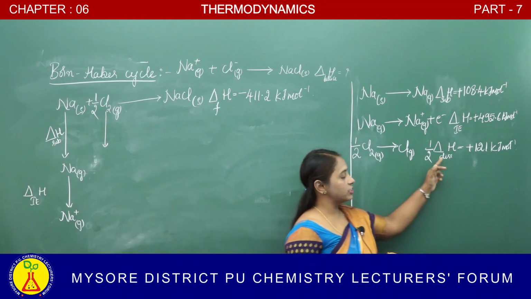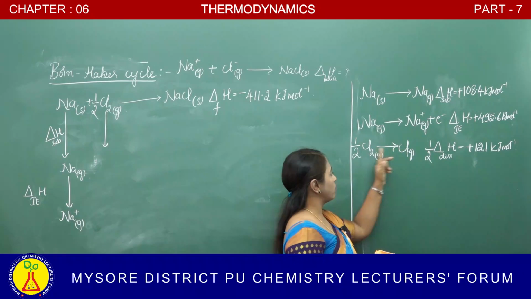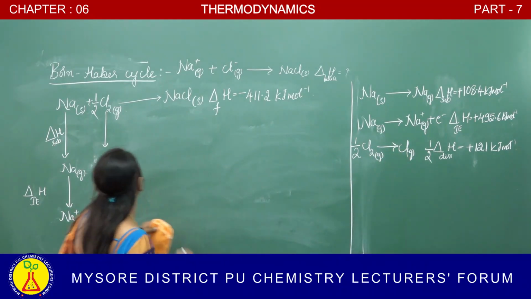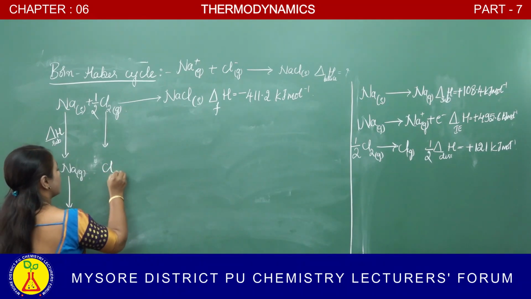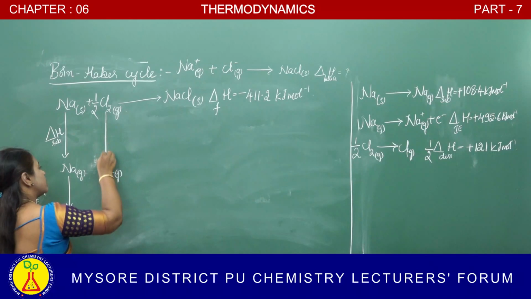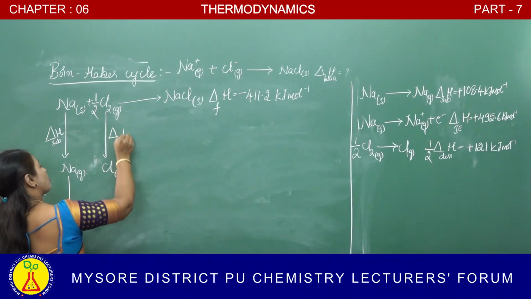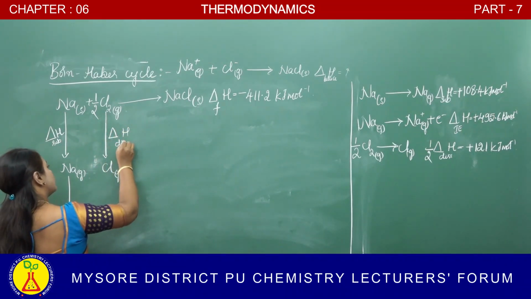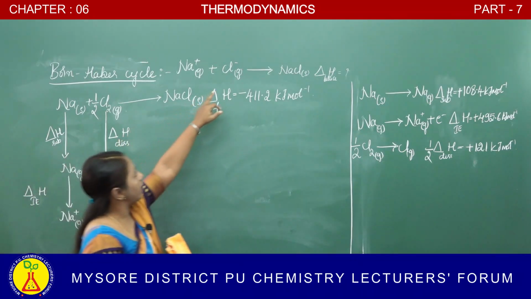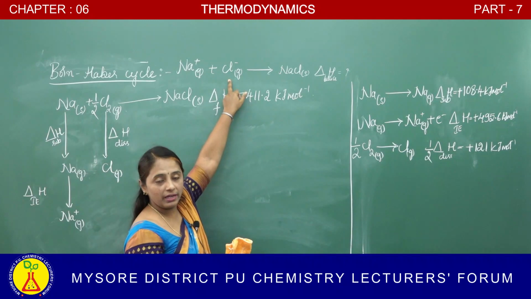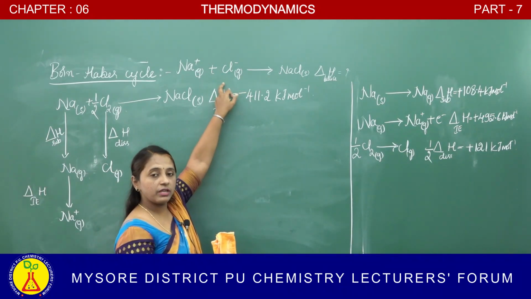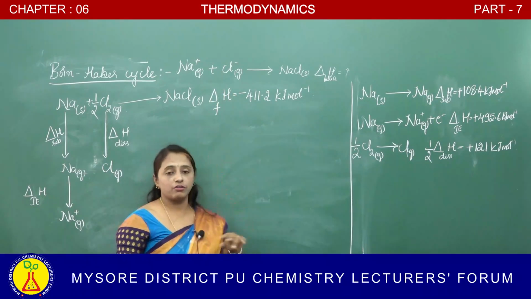That is the dissociation enthalpy. The molecule is dissociated into atoms. So here let us write down Cl in gaseous form, and the change in enthalpy is called the dissociation enthalpy. For the required equation, Cl minus, the chlorine atom should get converted into its anionic form.